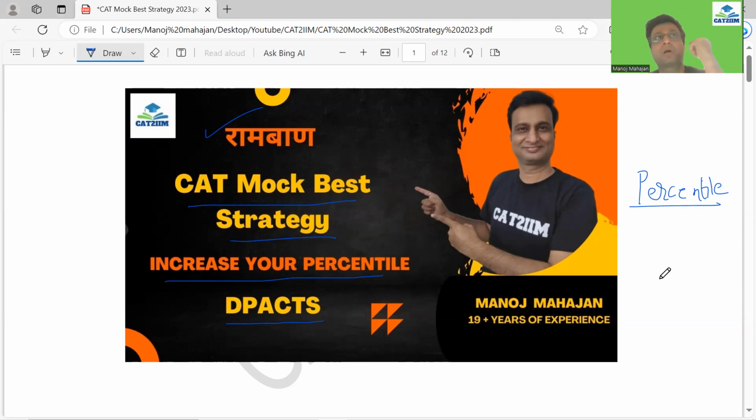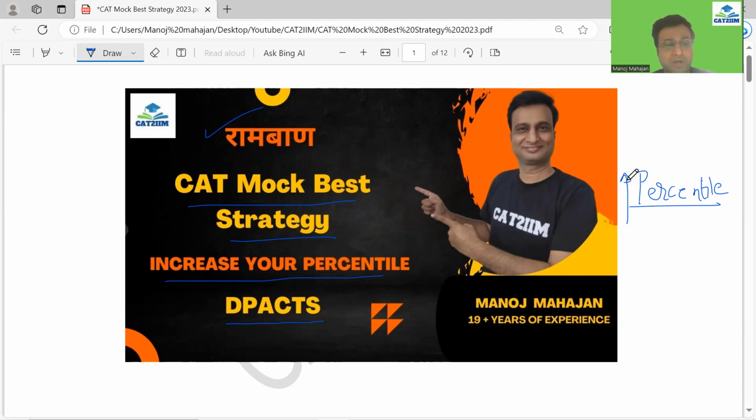The reason being that the mocks are also of different difficulty levels. If you have a difficult mock, of course, the score would be on the lower side. If you have an easier mock, the score would be on the higher side. So better you judge the performance based on percentile from now onwards.